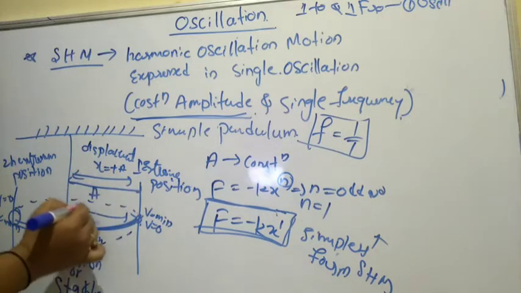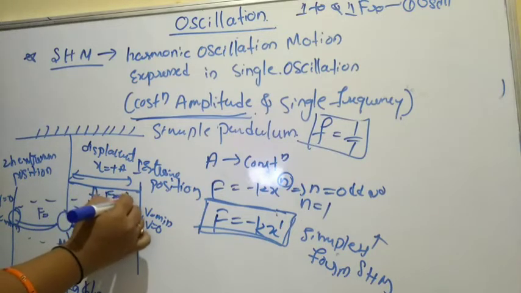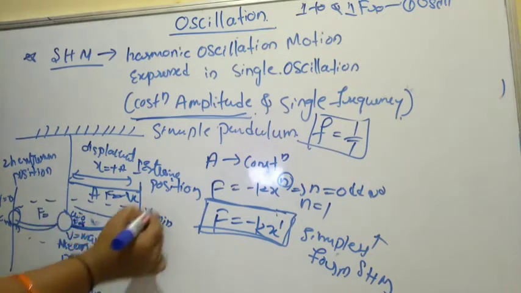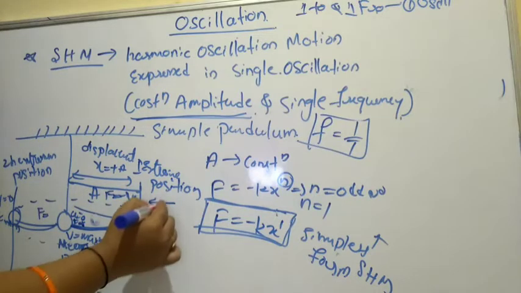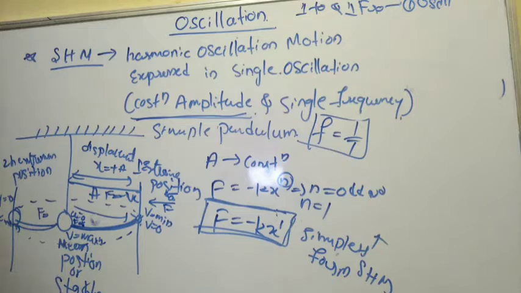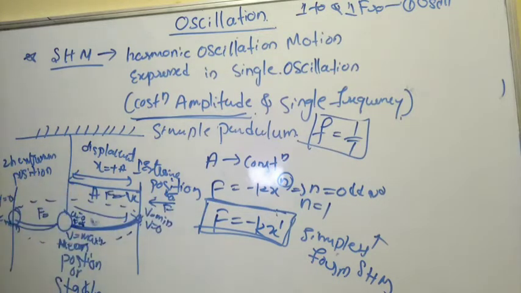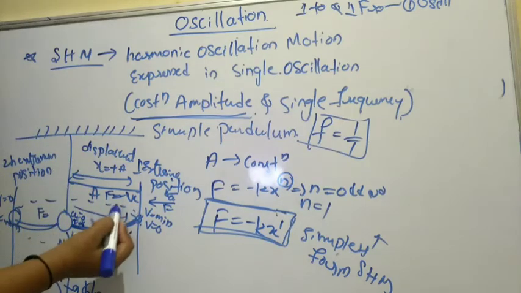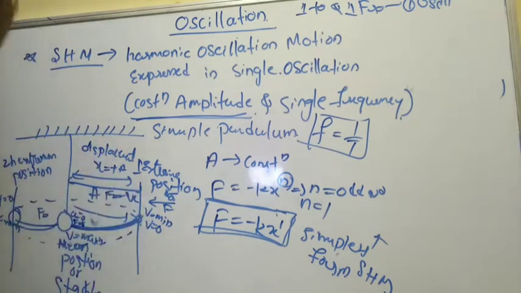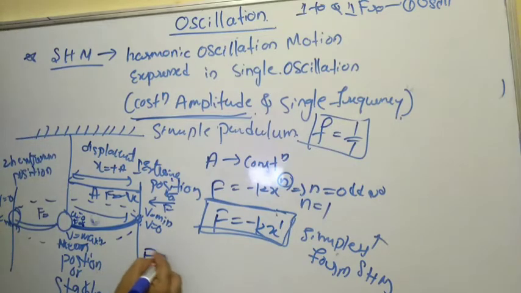Why? It means it is a positive direction. So force will always be negative here. The force is acting towards the mean position, so obviously acceleration is also towards the mean position, because acceleration is along the direction of the force. But force is always opposite to the direction of displacement in this case.